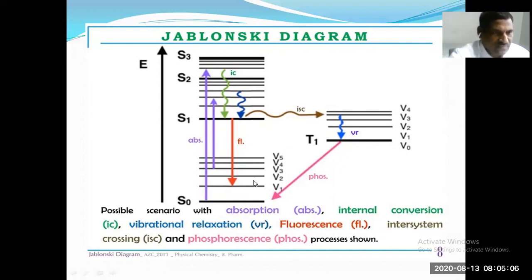So if an excited molecule goes from a higher energy state to a lower energy state without a change in multiplicity, the transition is called internal conversion, denoted by IC.